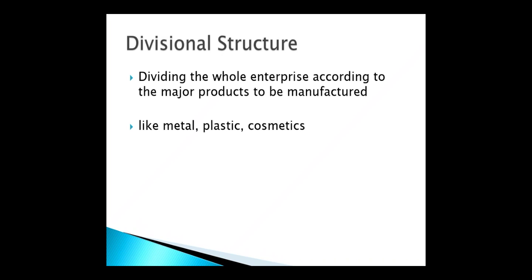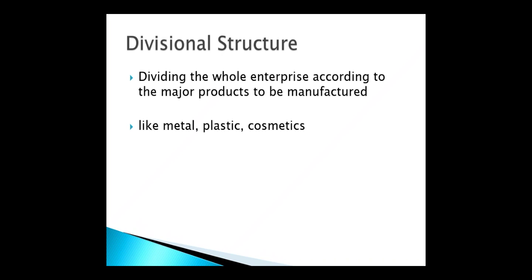So if the organizing is divided according to the products, means what? Within the same organization more than one product is being produced. One product may be different, the second product may be different, the third product. Otherwise you can take the example of cosmetics and footwear being produced within one organization.